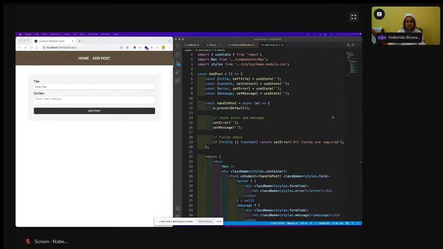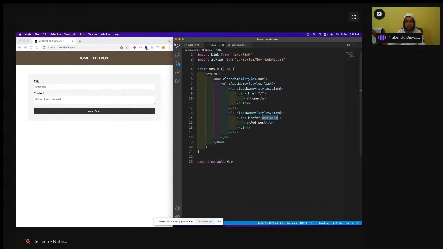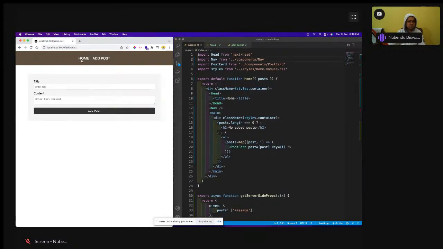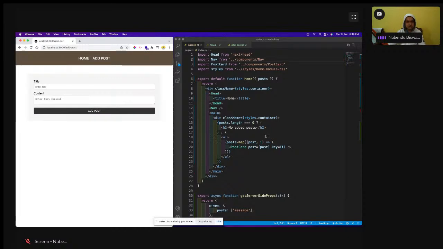So add post is also coming from here. Add post only is coming from here, but where is this? Okay, nav is coming from there. So I'll go back to the home. So home, this thing will be shown, but this is not been shown. And add post, I'll go to add post. This has been shown because something is there.